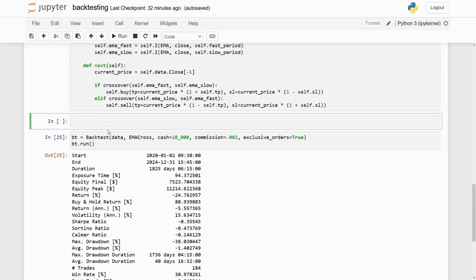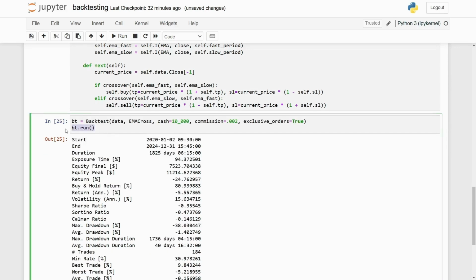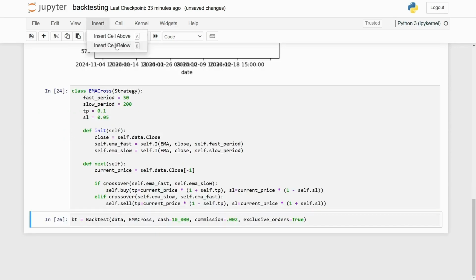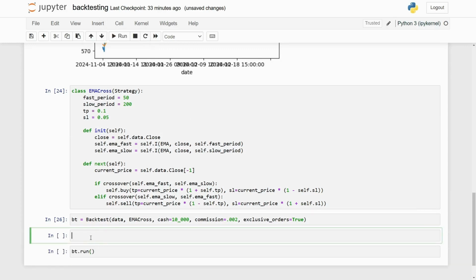We have defined our backtest here, so I'm just going to get rid of this run. I'm going to insert a couple more cells below, and I'm going to say stats, heatmap equals bt.optimize.